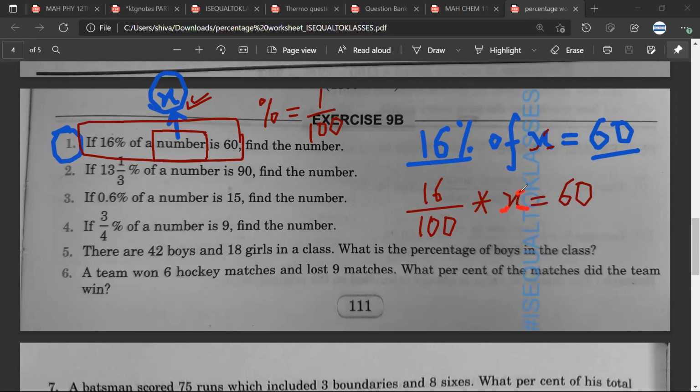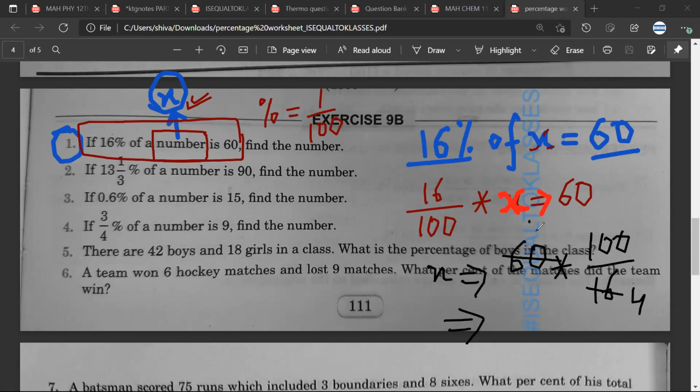Mr. Sarthak, what should I do next? So we have to divide both the sides by 100 upon 16. You have to multiply, not divide. So I said multiply. So 60 into 100 upon 16, and you will have the final answer.